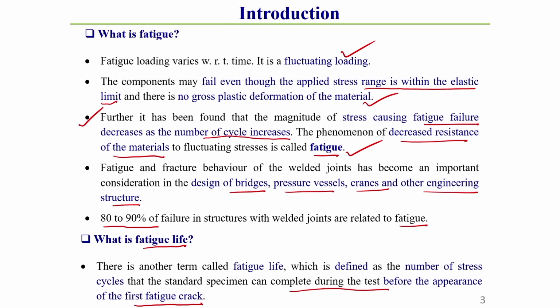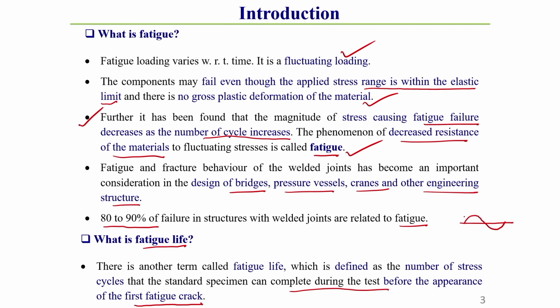That means, before the appearance of the first fatigue crack, how many fluctuating cycles a standard specimen can sustain. What is a fluctuating cycle? A little bit I am just showing: a fluctuating cycle can be a sinusoidal type of load, or it can be a non-sinusoidal type of load also.